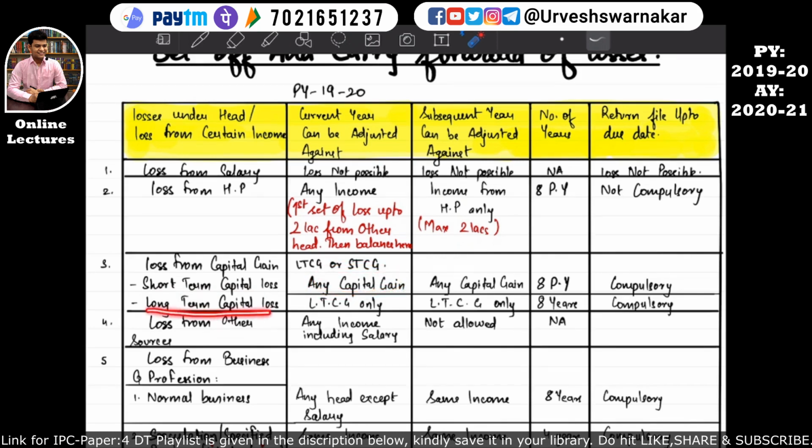But in case of long term capital loss, the long-term capital loss can be set off against long-term capital gain only. I have written here specifically long-term capital gain only. But if this loss is not sufficiently set off, or not 100% set off in the previous year, then this loss can be carried forward for 8 previous years.